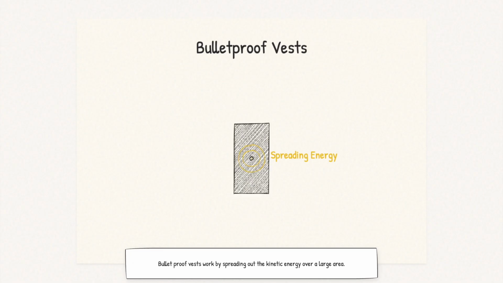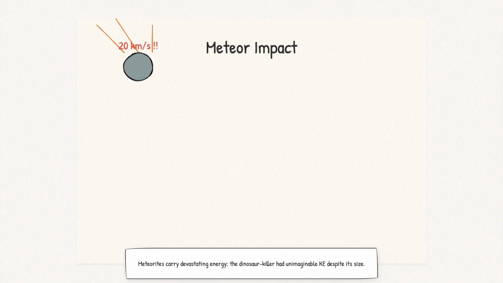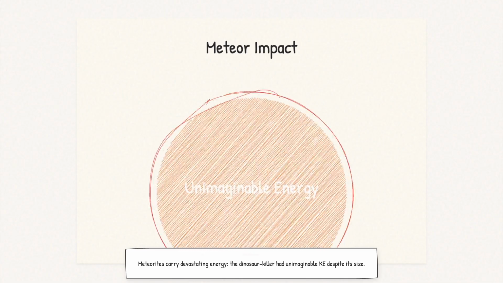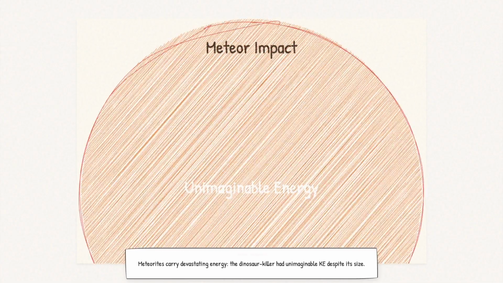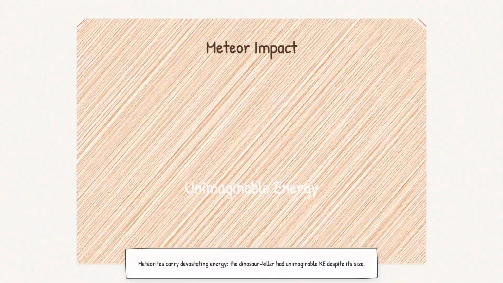Bulletproof vests work by spreading out the kinetic energy of a bullet over a larger area and longer time. When meteorites enter Earth's atmosphere, their enormous velocity means they carry devastating kinetic energy. The meteor that killed the dinosaurs was traveling at about 20 kilometers per second.